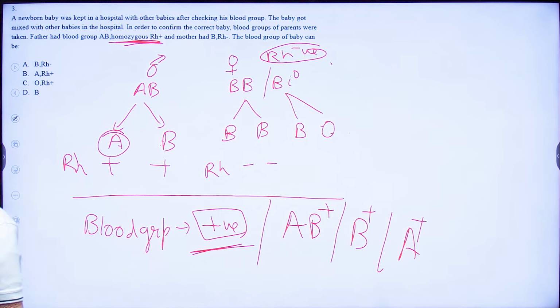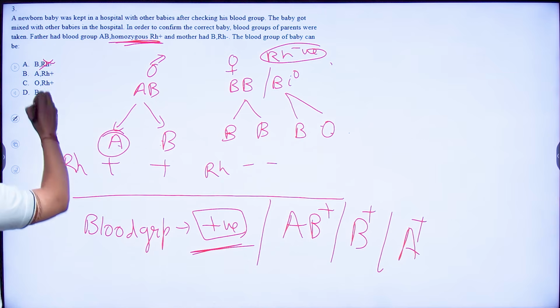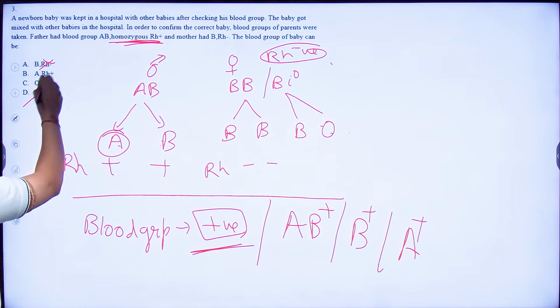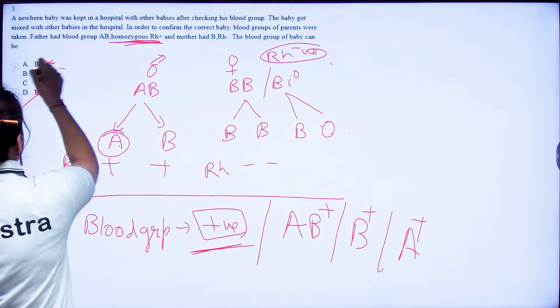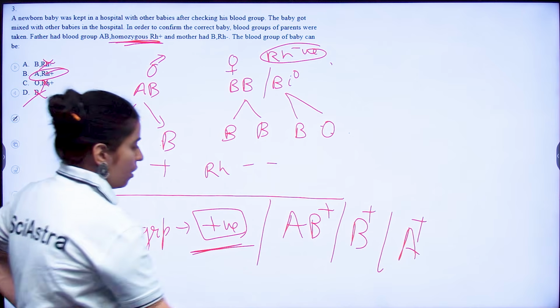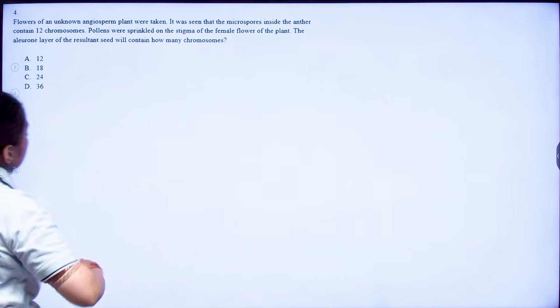So if you look at the options, you can directly eliminate Rh negative, where Rh is not given, and O also. So the only appropriate option that is left here is A, Rh positive, which is the blood type of the child. Okay. Coming to your fourth question.